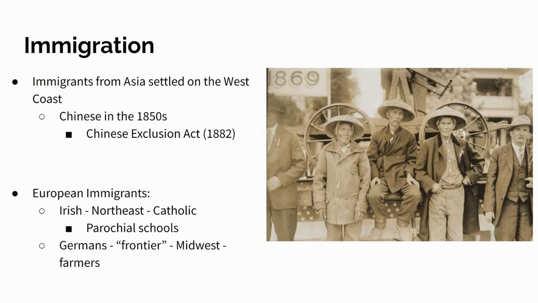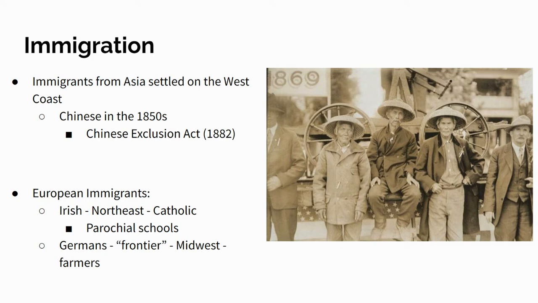of these Irish people are Catholic, and they are settling in places like Boston, New York, Rhode Island, okay? And a lot of immigrant children, especially ones that are Catholic, are going to attend what's called parochial schools, which are essentially private Catholic schools. And another group of people who are coming to America a lot at this time are the Germans, who are often moving into frontier areas in the Midwest, like Ohio, for example, and they're often moving here as farmers.